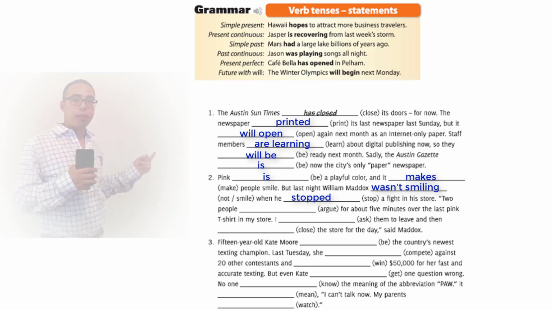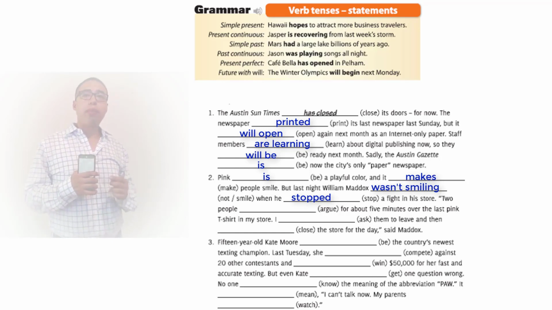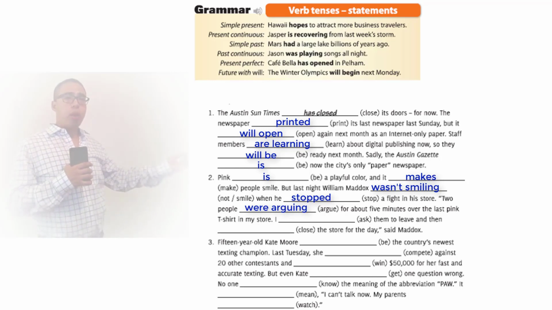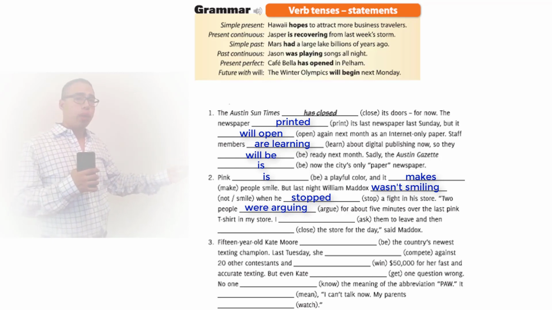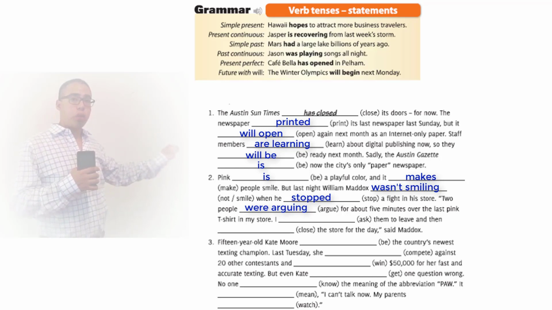Stopped. Okay? It says, two people were arguing for about 5 minutes over the last pink t-shirt in my store. Okay, so the verb is argue, but we're going to change it into its past continuous form. So we add the auxiliary word were, arguing.